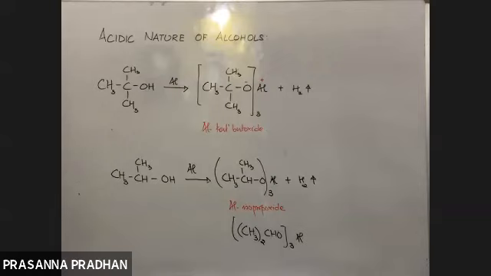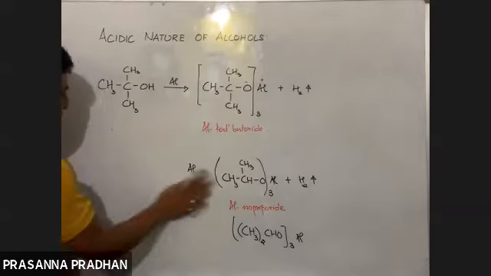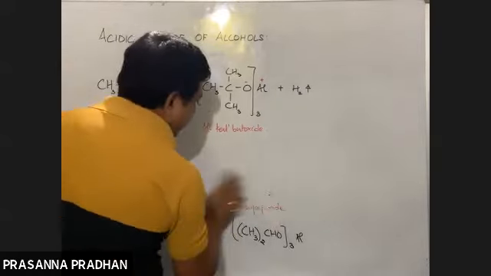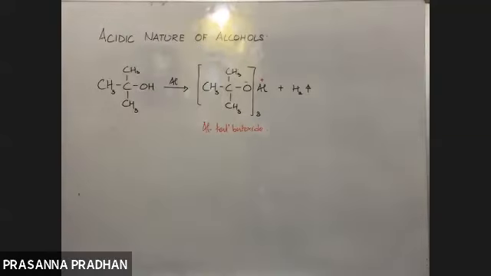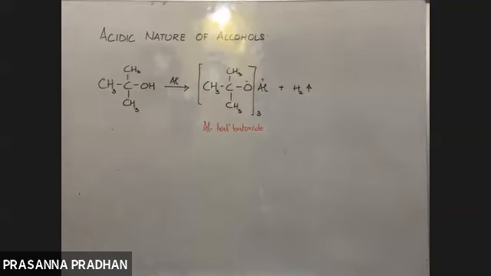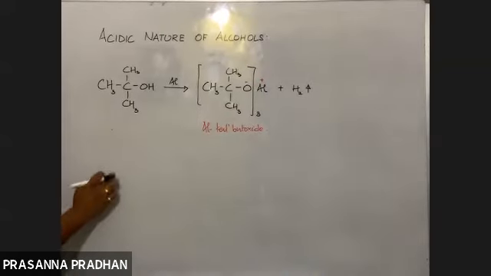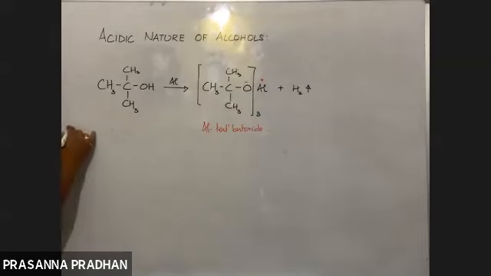If you are asked to compare the order of acidity, I'll give you a very simple concept here. Listen very carefully.